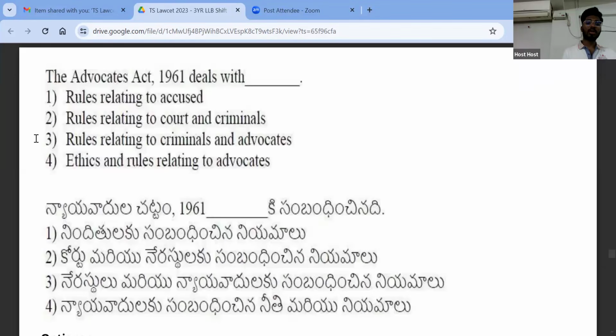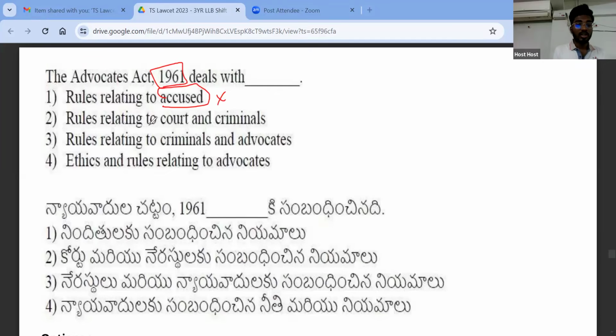The Advocates Act of 1961 deals with... Very simple, straightforward, and you can easily answer it, even if you don't know anything. First, you see rights of accused. Who is an accused person? Somebody against whom a case is filed. Now, advocates and accused, no relation over here. Of course, they'll go to the advocate, but that is a different thing.